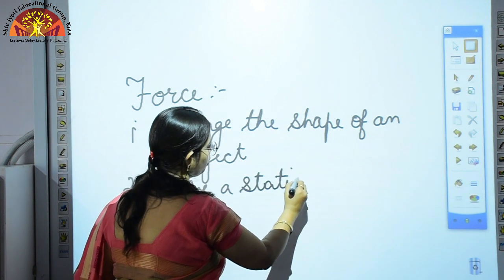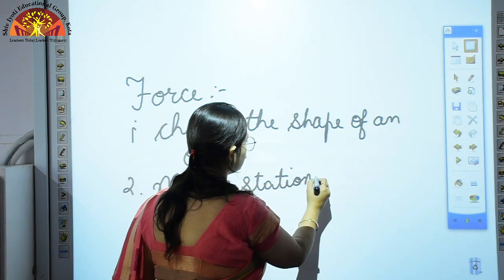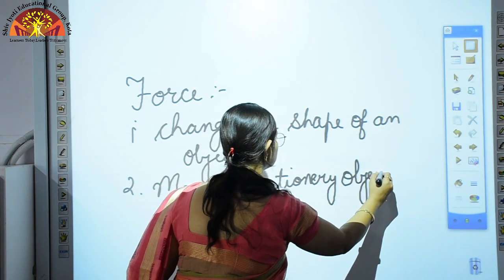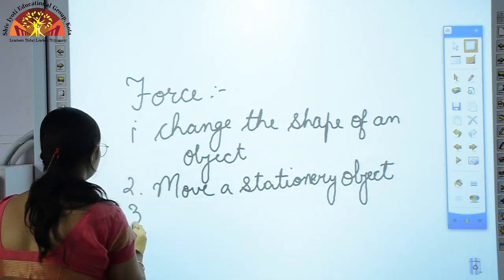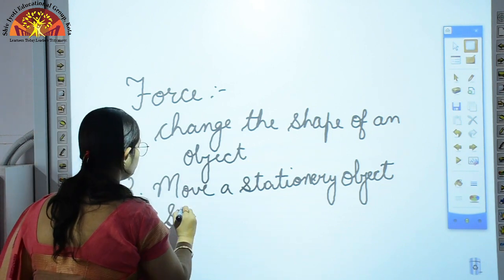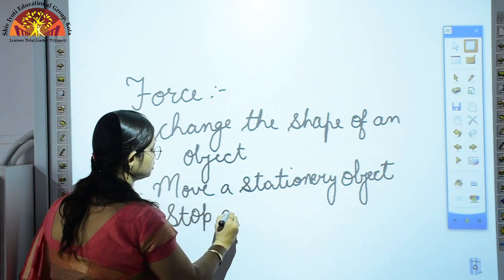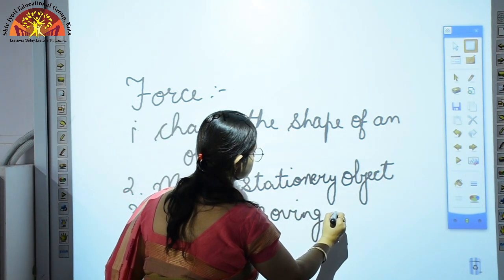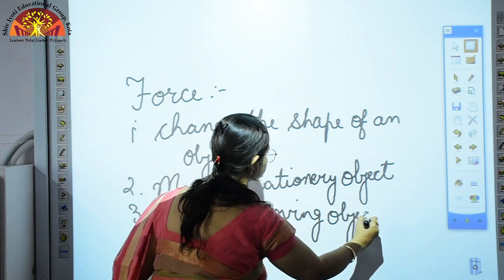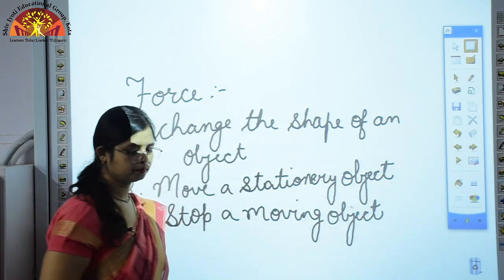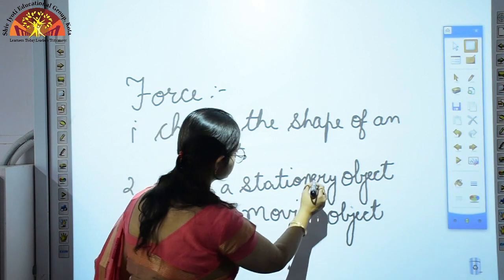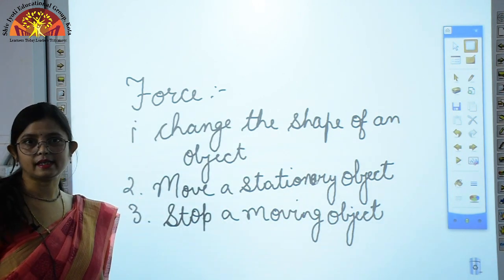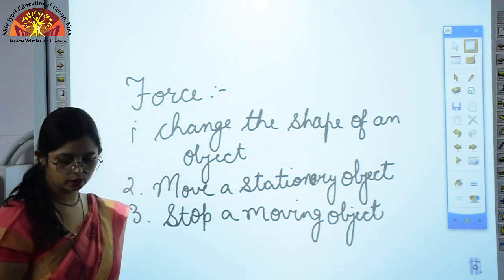A stationary object means the object which is at rest. And it can stop a moving object. So let us see some of the examples of how force can do all these things.